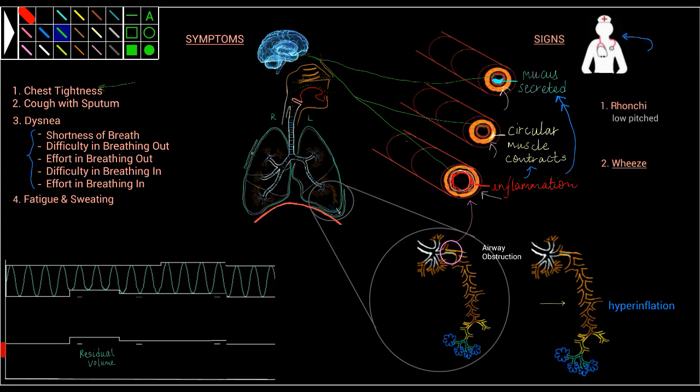And the input from these nerves also produces a cough reflex to clear out the mucus. So there is cough with sputum. Also, when the air passes over this mucus, the air-fluid interaction produces a low-pitched sound called rhonchi, which sounds like this.